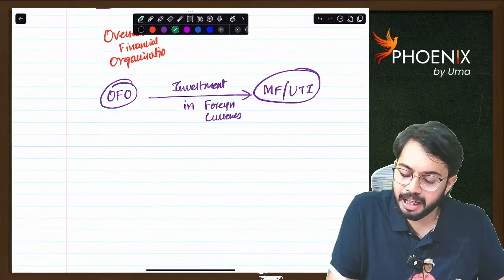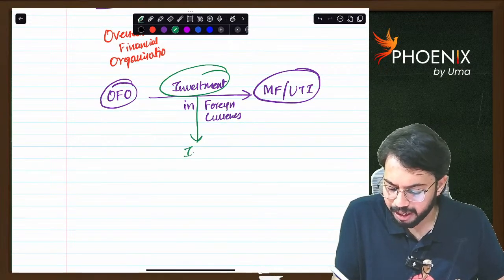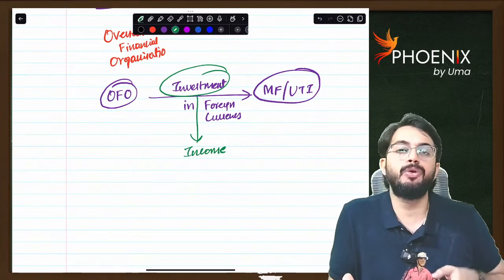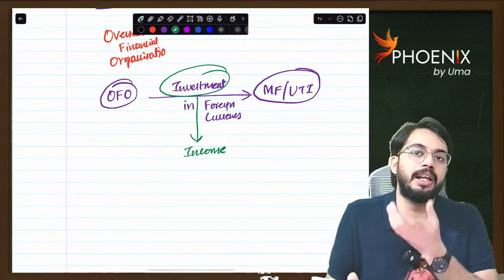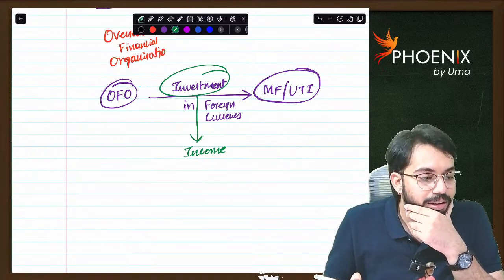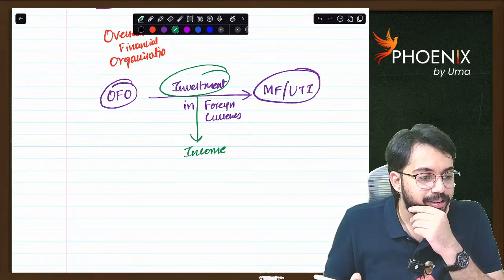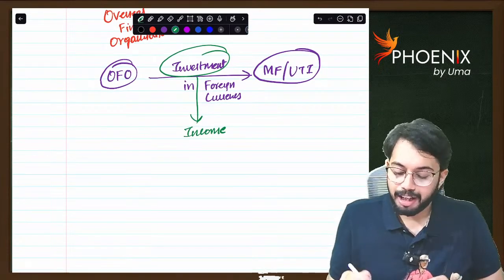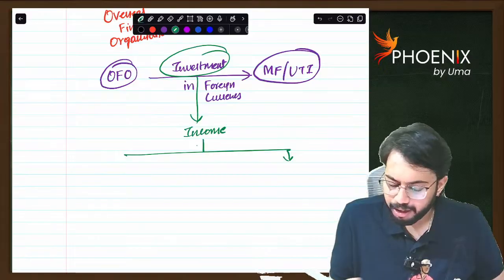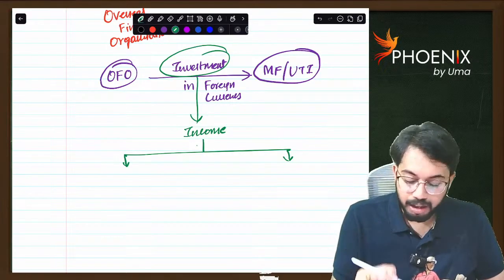Now, from this investment, they are going to receive income. Income is of two types: revenue income and capital income. Revenue income is like normal income.